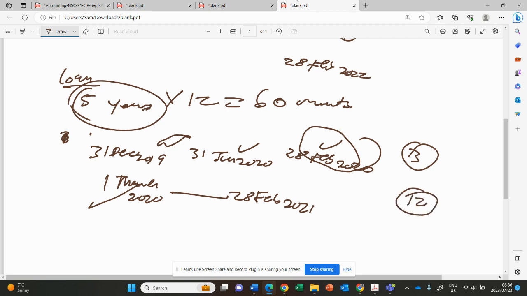Then we also paid our current year, from the 1st March 2021 until the 28th February 2022. So we paid another 12 months.